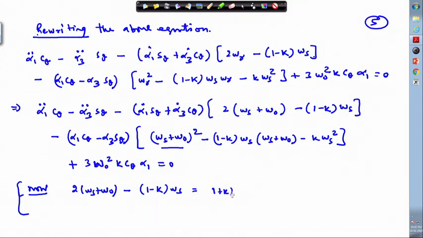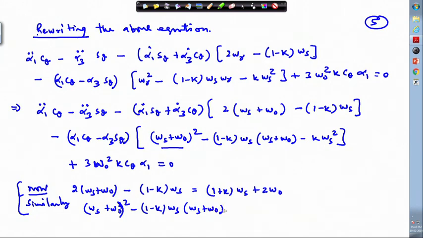By rearranging we can see that this gets reduced to, so expand it and check this term. I am writing the final result here in this place.